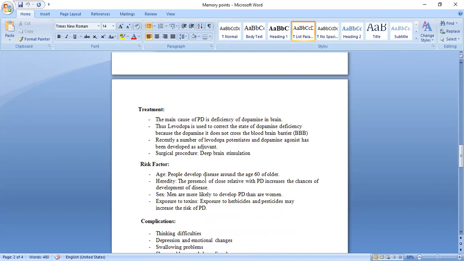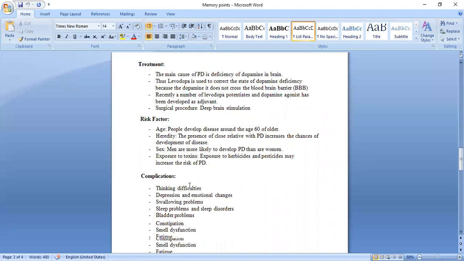The risk factors, which are the more risk factors? If the Parkinson develops in the elder age, there is more risk for them because they will fall down, isn't it? Due to this slow sluggish movement, akinesia, bradykinesia, rigidity, there will be chances of bone fracture because at this age, the bones are weaker. So hereditary problem, sex, exposure to the toxins, isn't it? These are the risk factors.